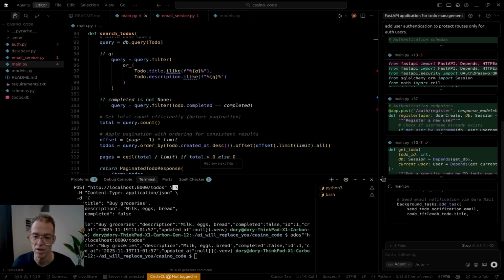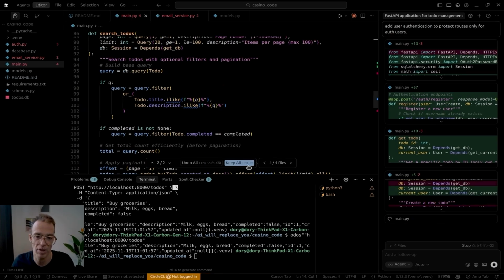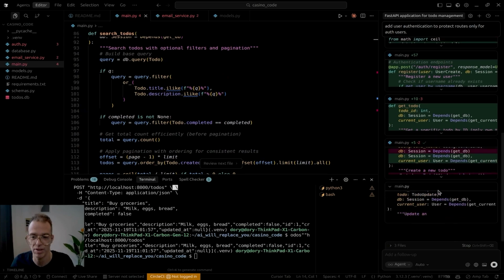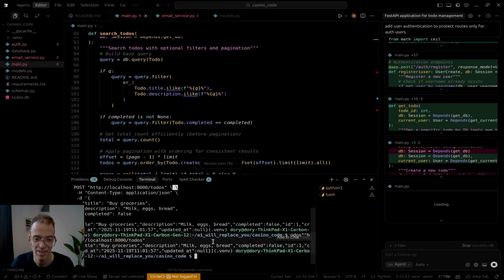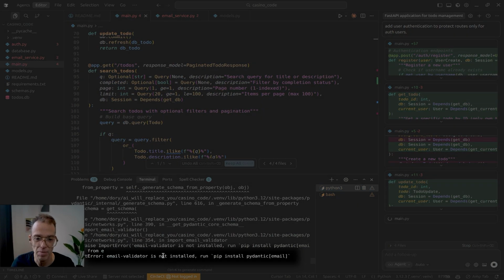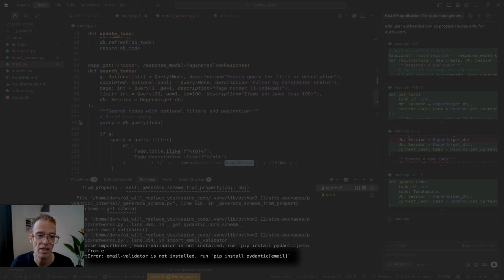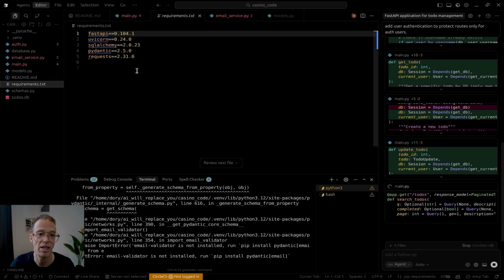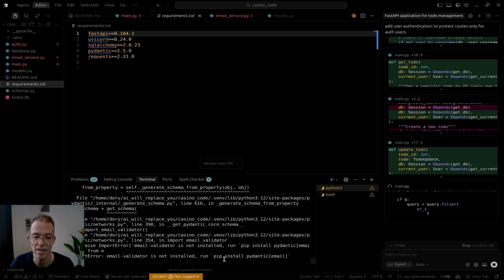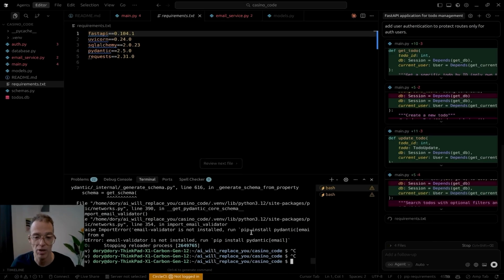I'm just gonna let it run. And again, this is an example of Casino Code where we pull the lever and hope for the best. So good luck to us. Email validator is not installed. If you can see that right now it's already breaking because there's no email validator. It didn't add that. It didn't realize the requirement.